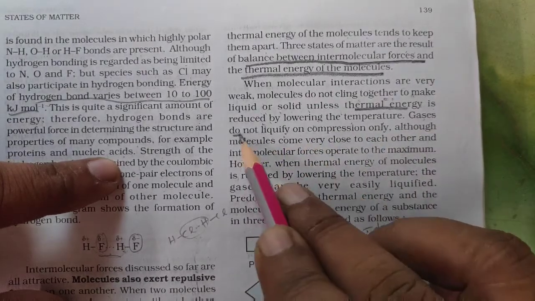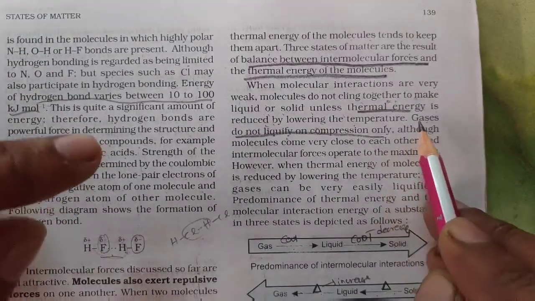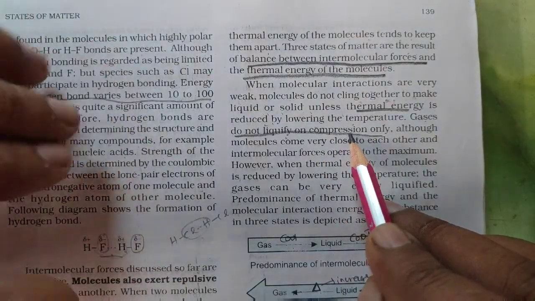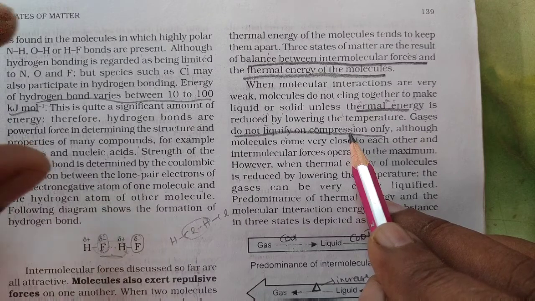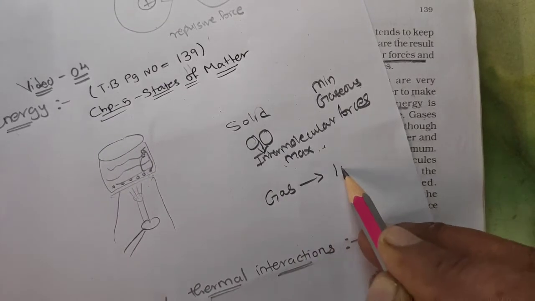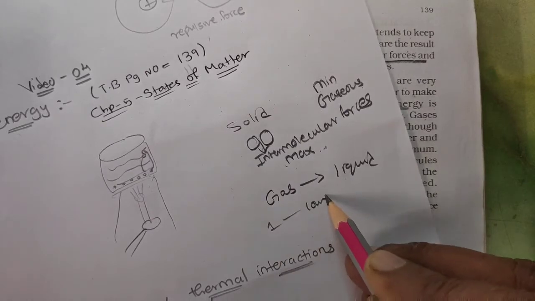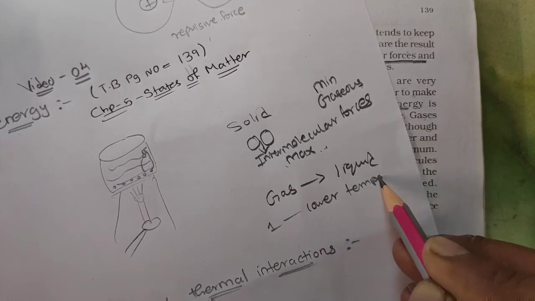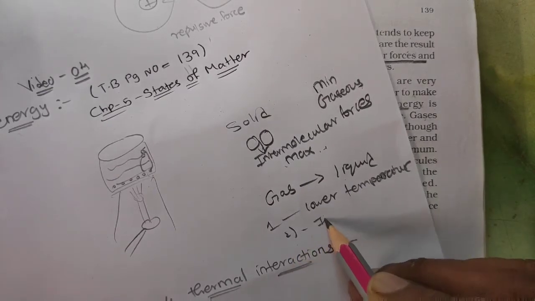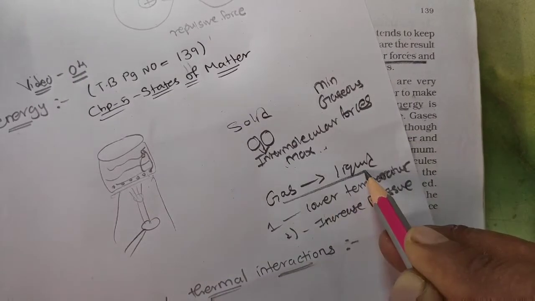Gases do not liquefy only on compression. Now this you must have studied, or if not, we will study in this chapter. If you want to liquefy any gas, only decreasing temperature is not enough. You have to increase pressure also, right? If you want to change gas into liquid, what you have to do? First condition is lower the temperature, clear? And second is increase pressure. So these are the two conditions required for a gas to be liquefied, right?